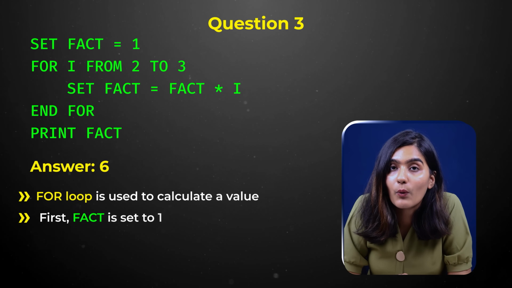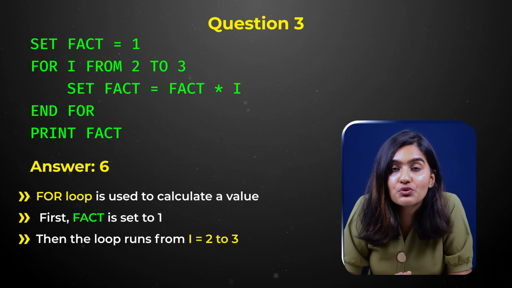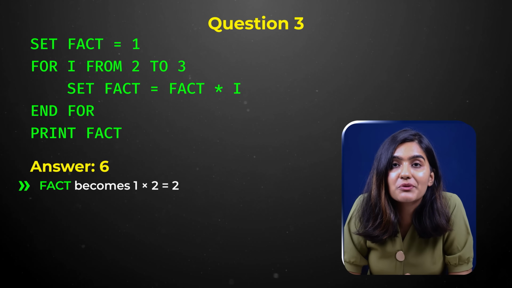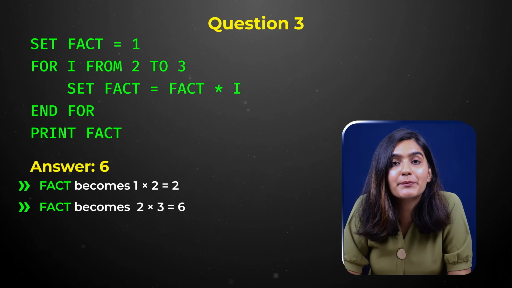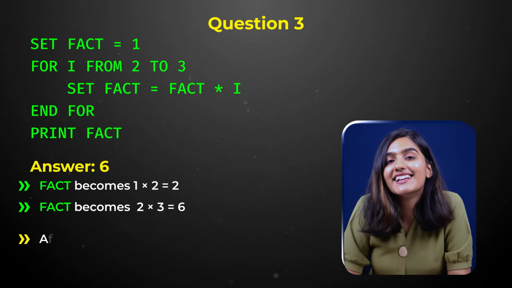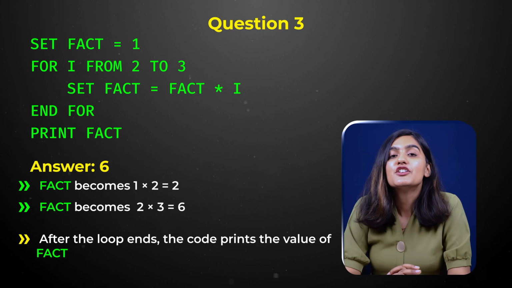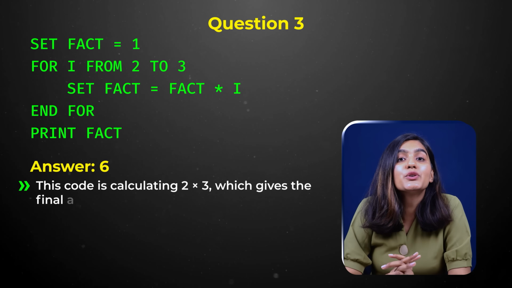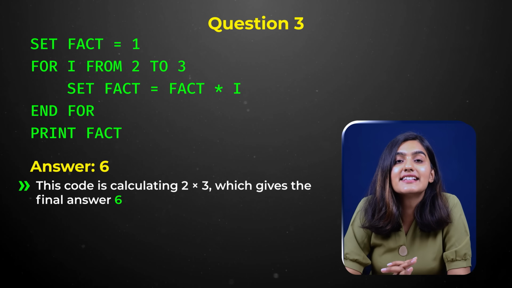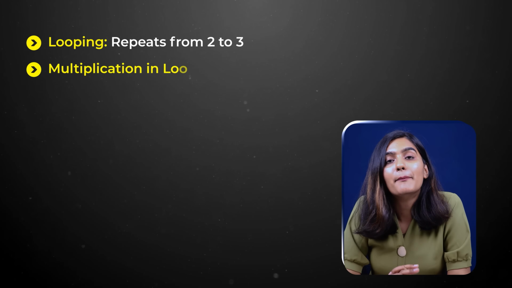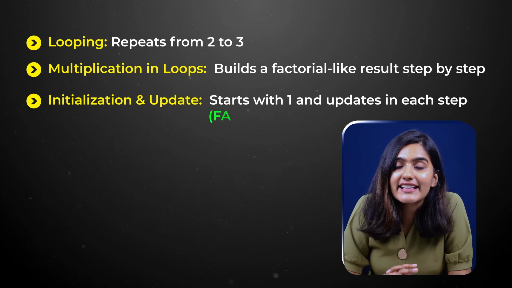First, fact is set to 1, then the loop runs from i equals 2 to 3. In the first step of the loop, fact becomes 1 cross 2 equals 2. In the second step, fact becomes 2 cross 3 equals 6. After the loop ends, the code prints the value of fact, which is now 6. So basically, this code is calculating 2 cross 3, which gives the final answer 6. What are the concepts involved? Looping, which repeats from 2 to 3, multiplication in loops, and then initialization and updation.